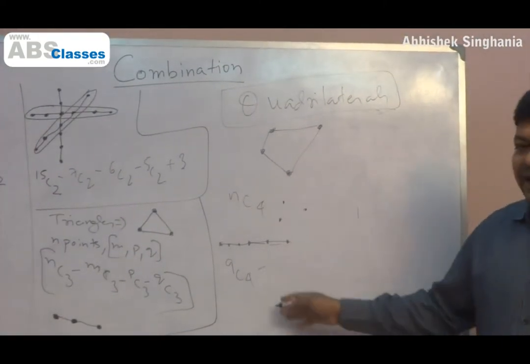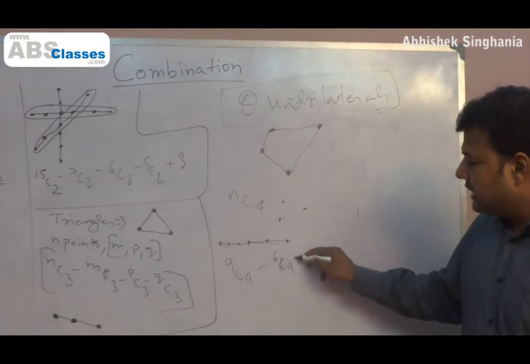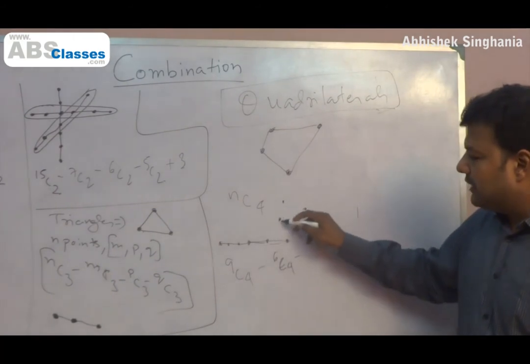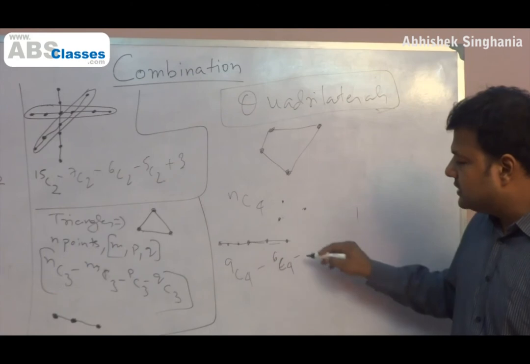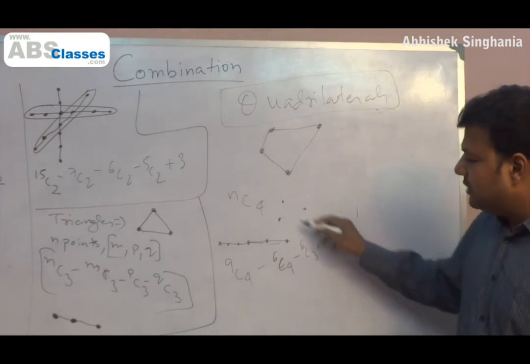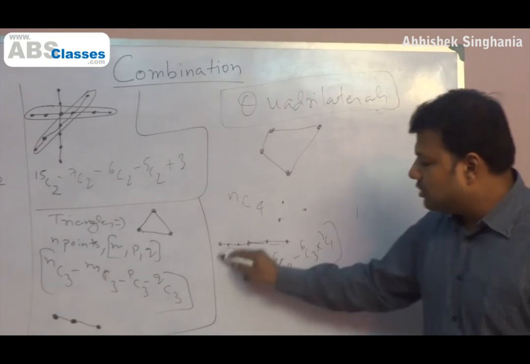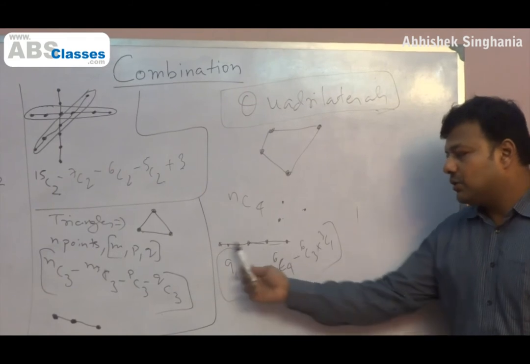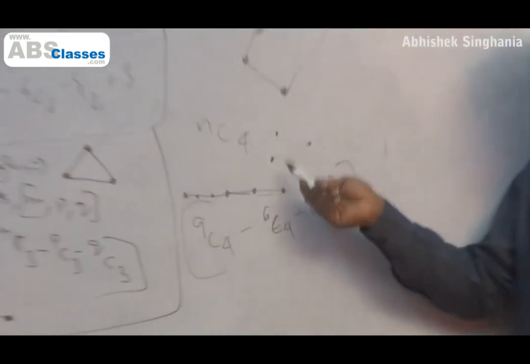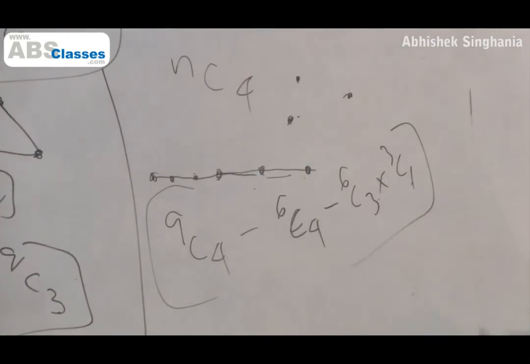So my answer should have been 9C4. Then what we have done with lines and triangles, we straight away subtract 6C4. And then we also realize that if I select 3 from here and 1 from here, I will still not get a quadrilateral. In how many ways can I select 3 from 6? 6C3. In how many ways can I select 1 from these 3? 3C1. This case will also not give me a quadrilateral. What is this case? 3 points which are collinear, 1 point which is somewhere outside, I don't know where, but somewhere outside. Those 4 points will also not give me a quadrilateral.